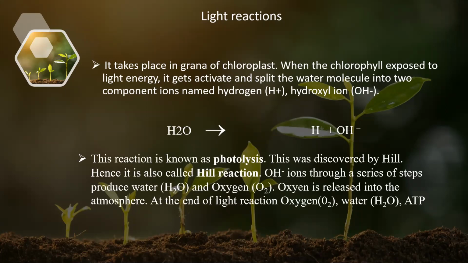Later, these hydroxyl ions, through a series of steps, produce water and oxygen. So oxygen is released into the atmosphere at the end of the light reaction.